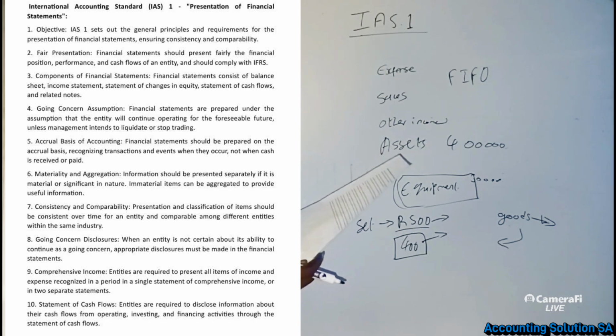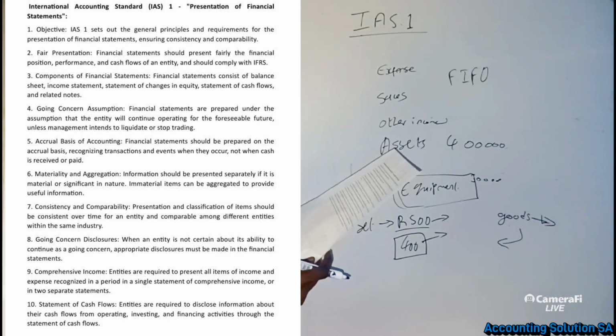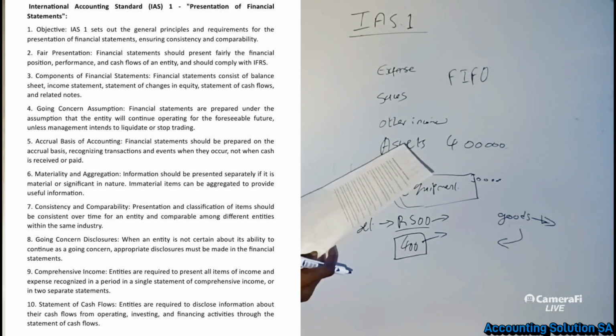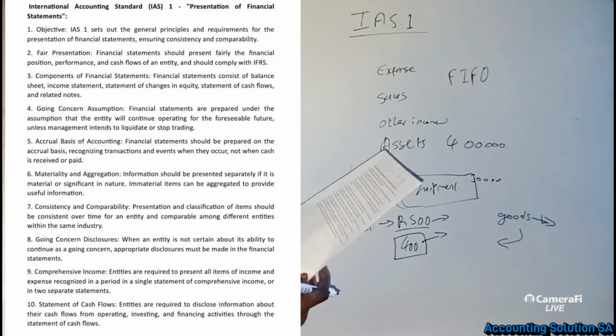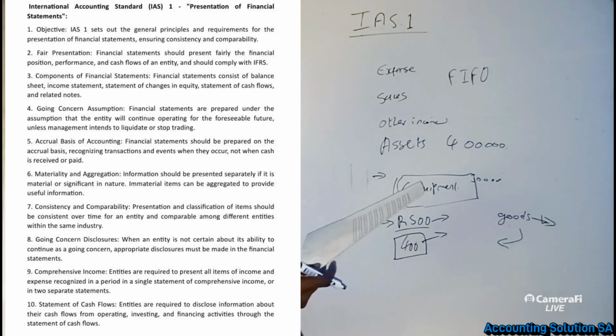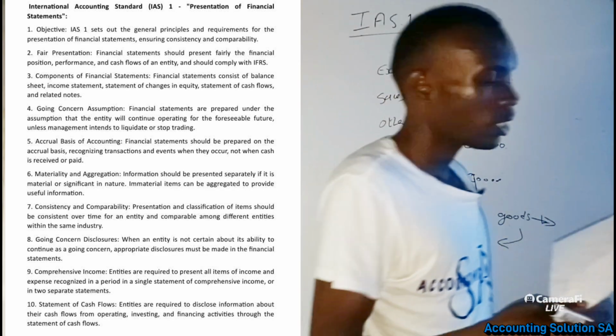Number 8, going concern issue, I already discussed this one. Number 9, comprehensive income. Entities are required to present all items of income and expense recognized in the period in a single statement of comprehensive income or two separate statements. This principle is talking about the income statement.